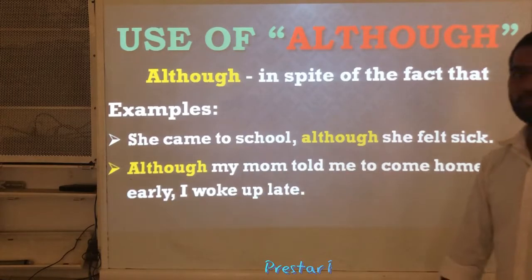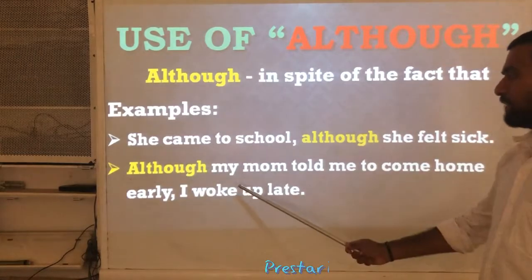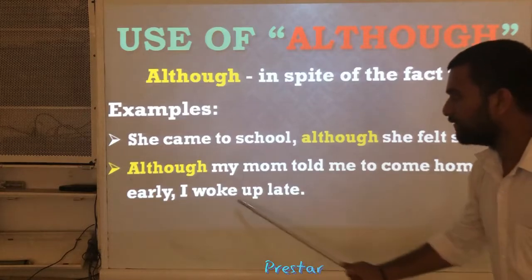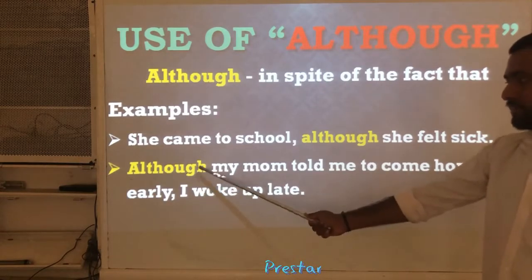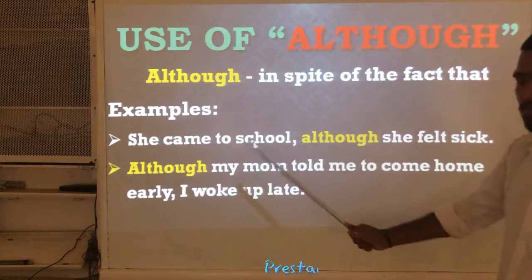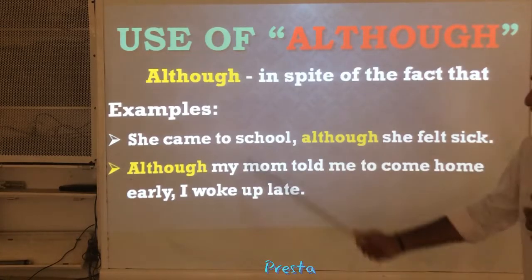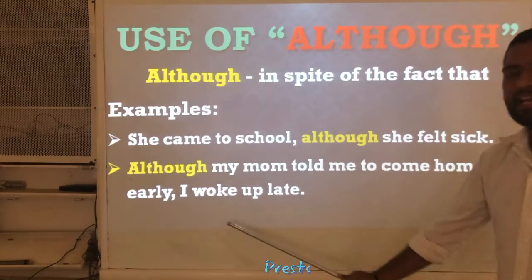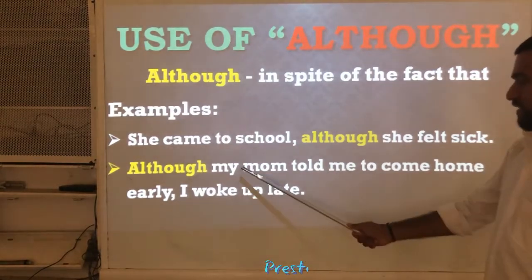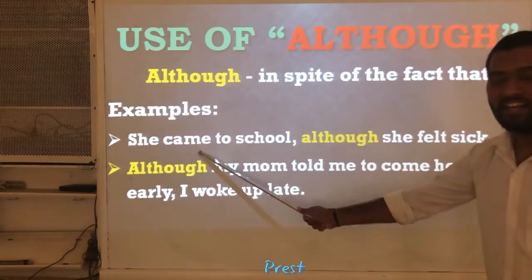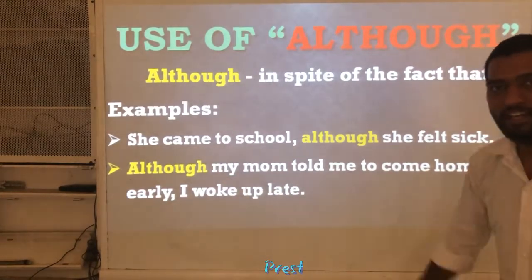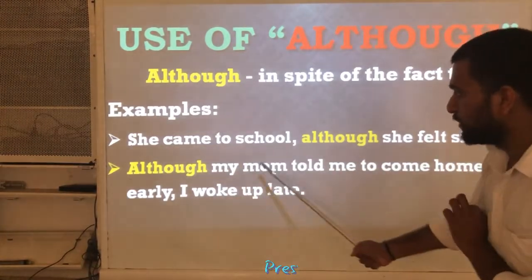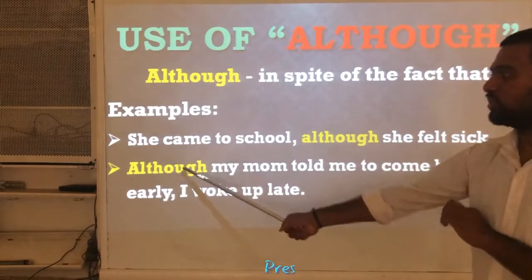Next, look at the second example. Although my mom told me to come home early, I woke up late. Here his mom told him to come home early. That was the fact, that is true. Still, he woke up late. It means when something is there, then the action should not be done according to it. But here, if the action is done opposite to this action, then we use although.